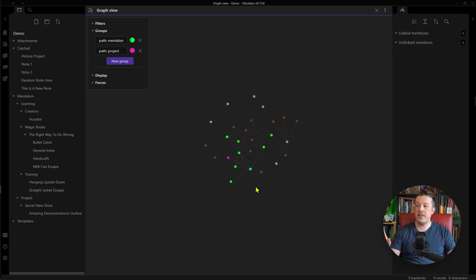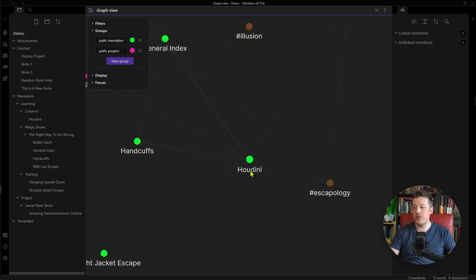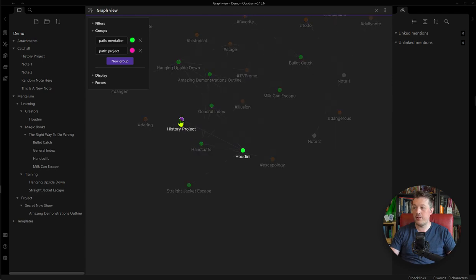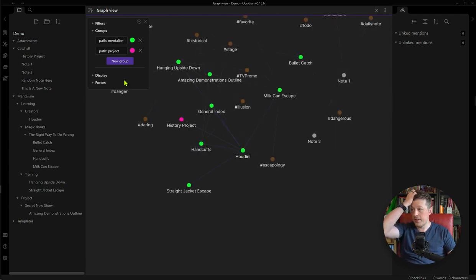So even at this zoomed out level, I'm beginning to see the ways that the different ideas and different parts of my life are starting to connect. And then I can zoom in and see, oh, the history project is directly connected to Houdini. Got it. So now you can create these different colorways that will show you different ways of thinking about this stuff.